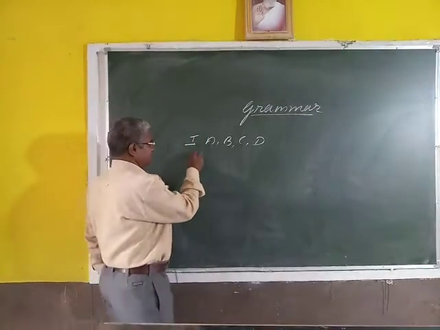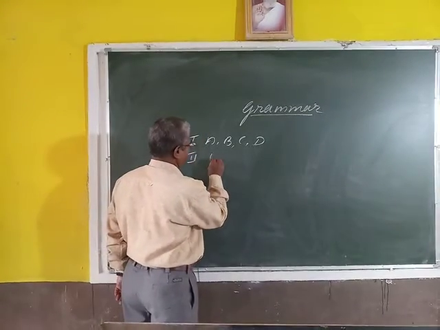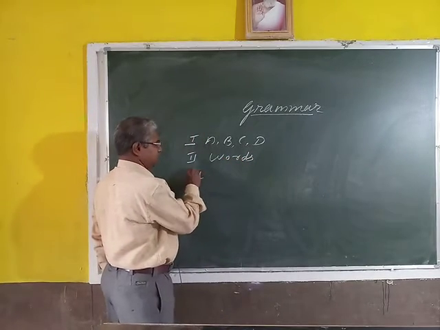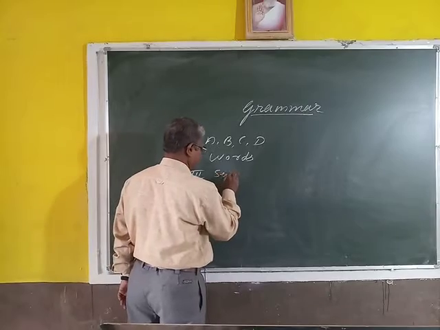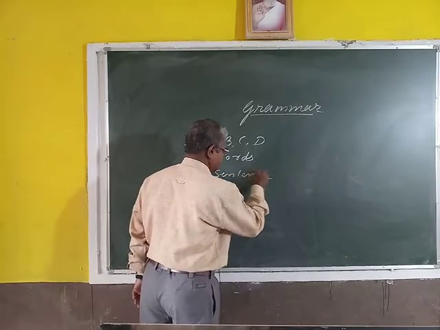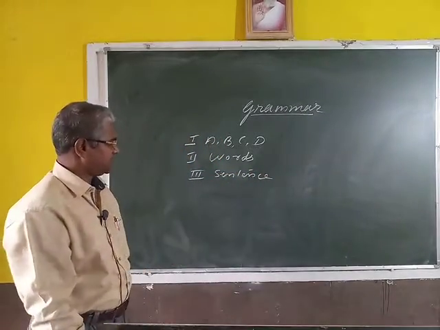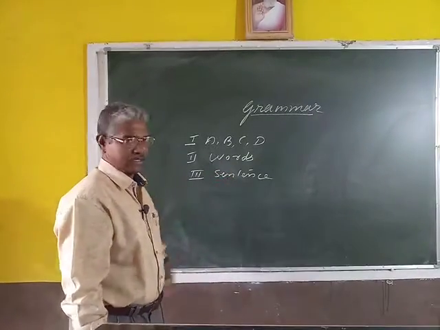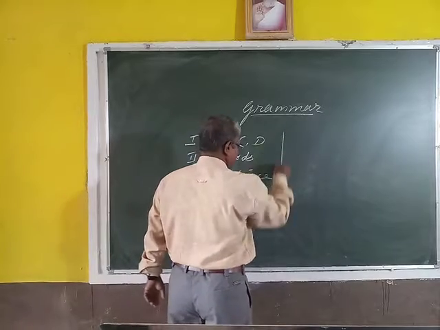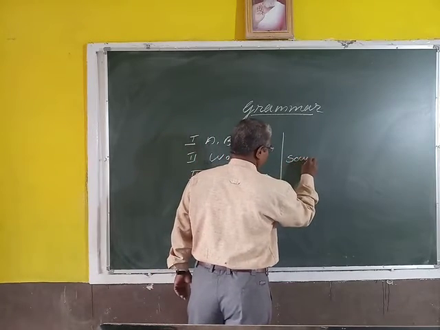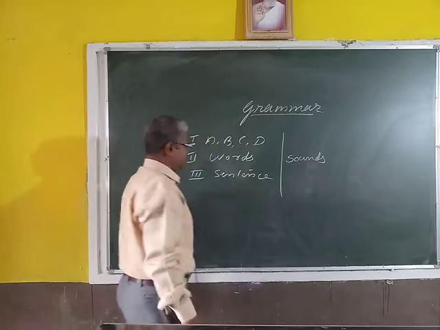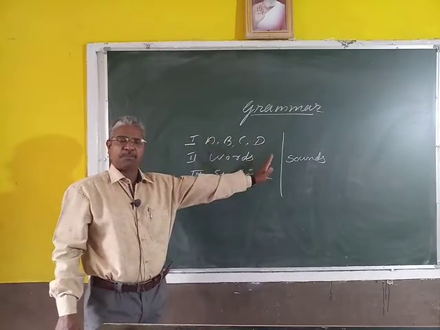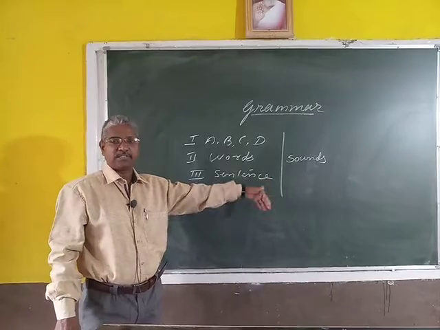The second part is words. These letters form the words. The third is, the words form the sentences. Three steps: letters, words and sentences. And in spoken English it creates the sounds. Letters, words, sentences, this is the written form, and in the spoken form it produces the sounds.